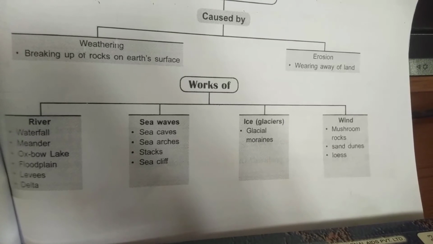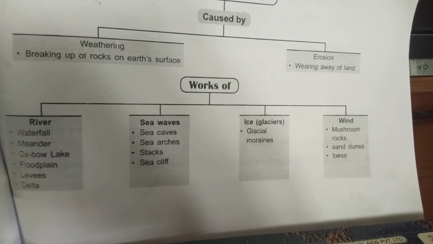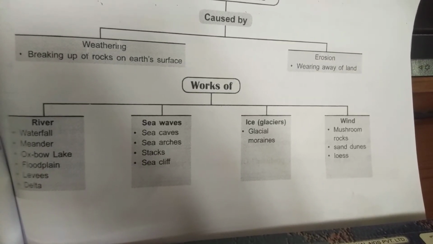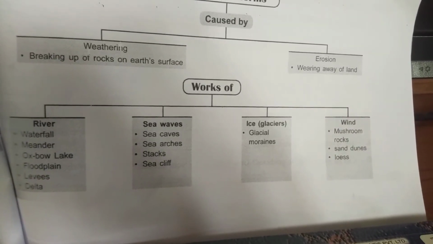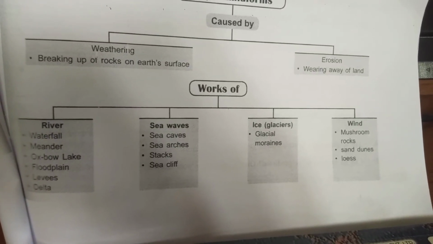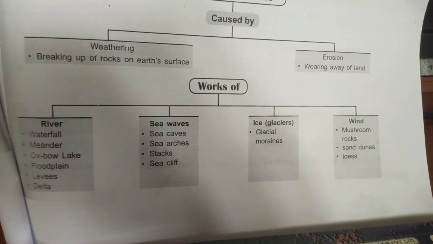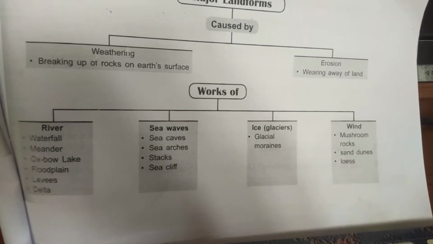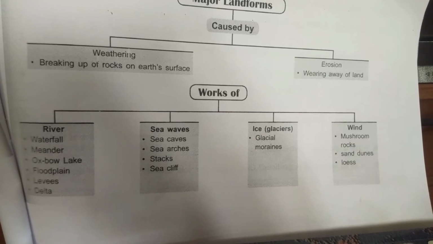Now, floodplains. A floodplain is flat or nearly flat land adjacent to a stream or river that experiences occasional or periodic flooding. So the mud accumulated on the side is very fertile, and many times cultivation is done on that kind of soil. It is very useful.